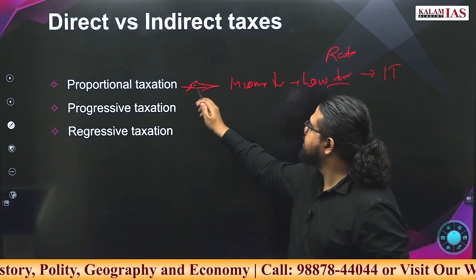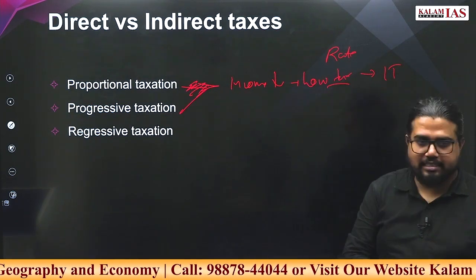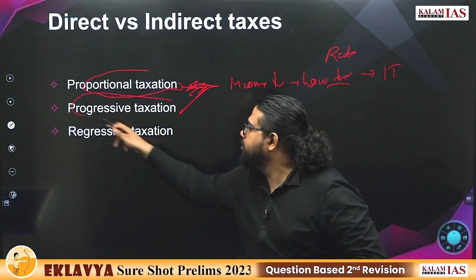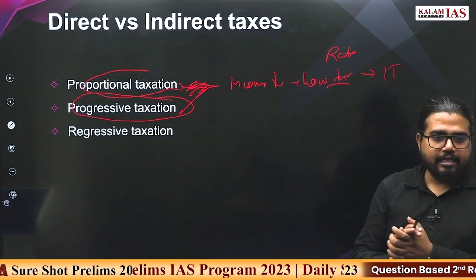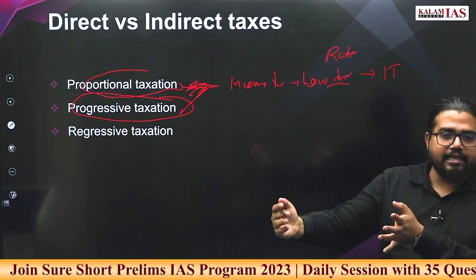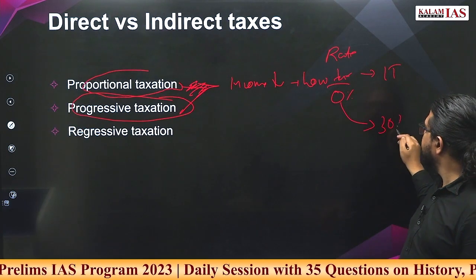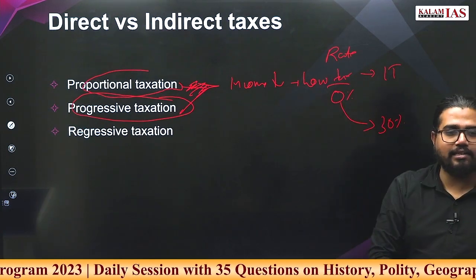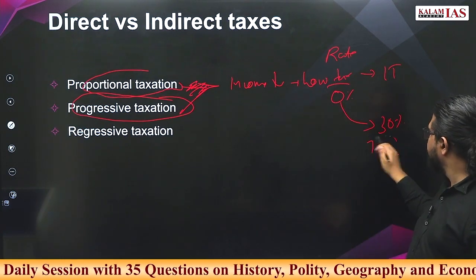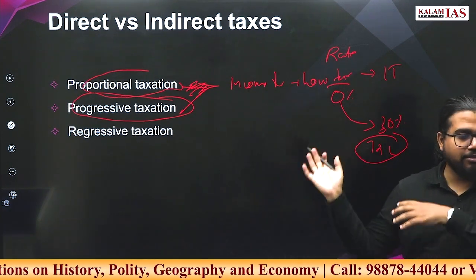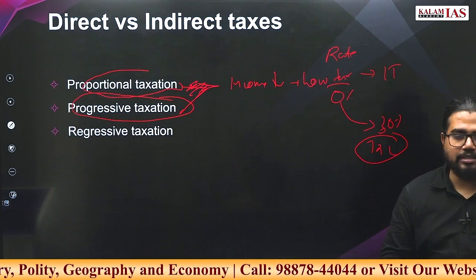We are discussing progressive taxation. Income tax is the best example. As salary increases, the tax rate increases from 0% to 30%. If you are salaried above 12 lakh, you will come in the 30% income tax bracket, otherwise you will be in 5% or 0%.